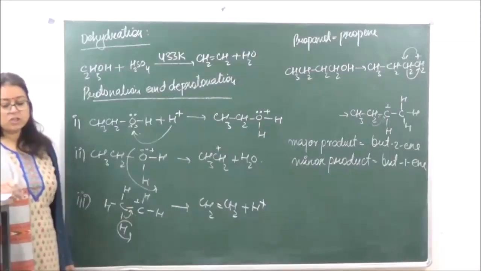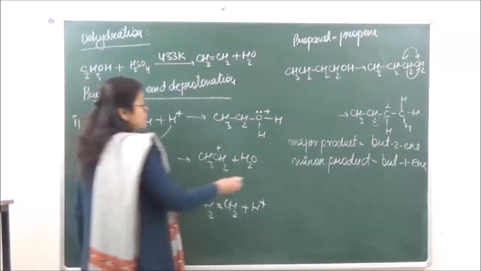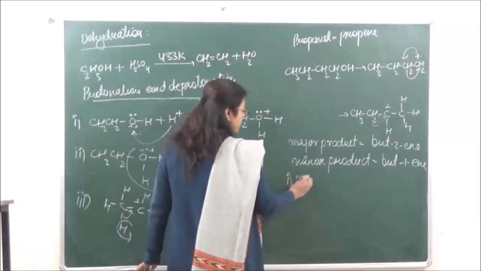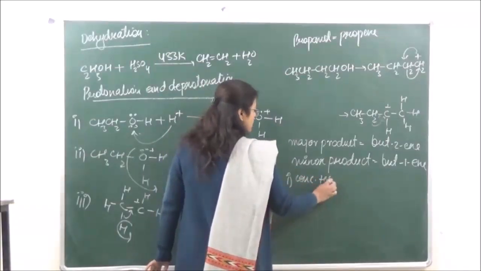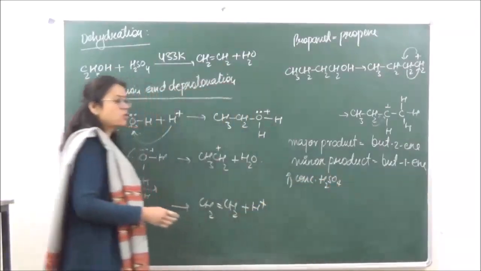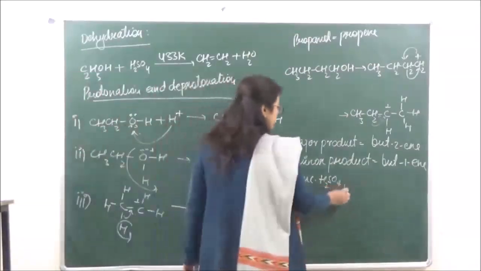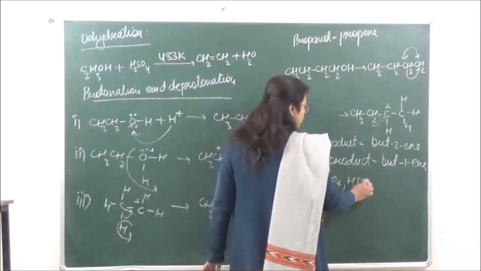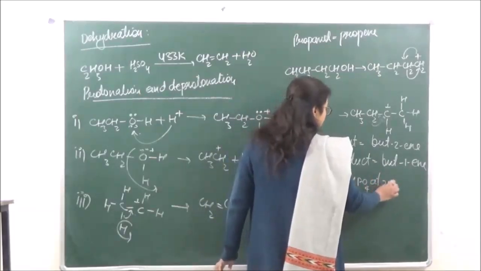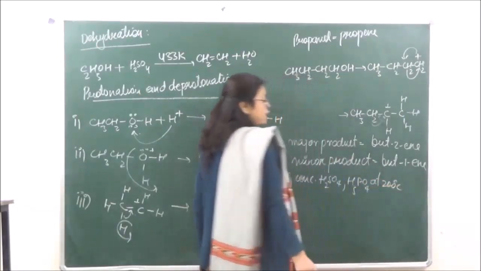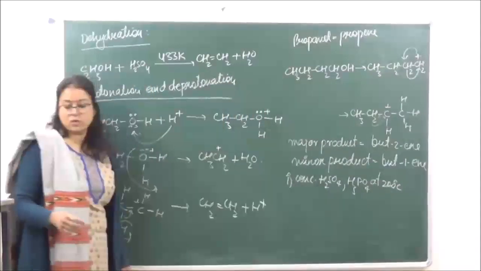Have you understood? So this is what dehydration is. The dehydrating agents which you can use over here, the one which we have used is concentrated H2SO4. We can also use concentrated H3PO4. The temperature that can be taken as 200 degrees centigrade over here.